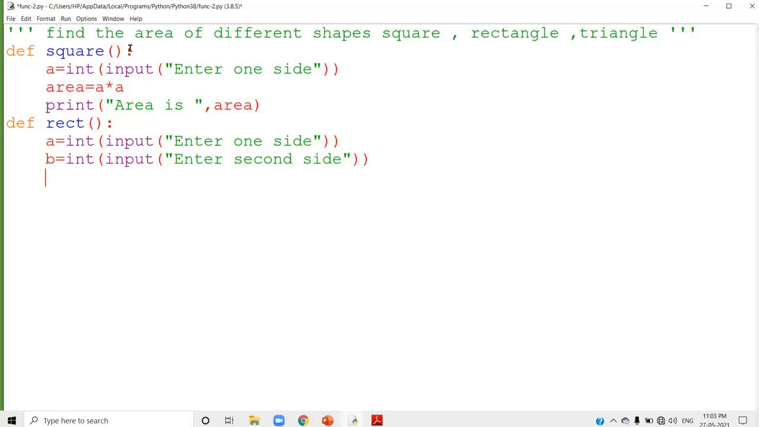We can find out the area. See, area is equal to A into B. Print the area. Yes, that is all about that function. Next we have to find out the area of a triangle.